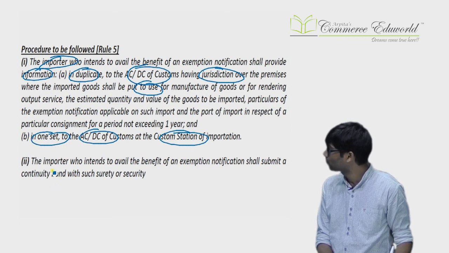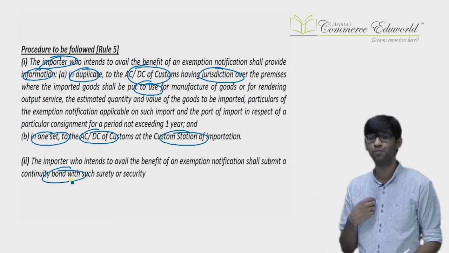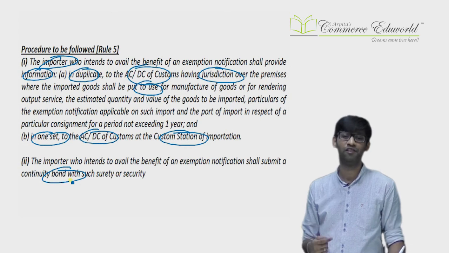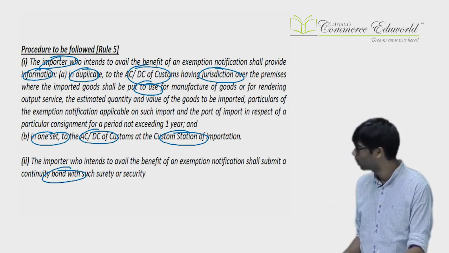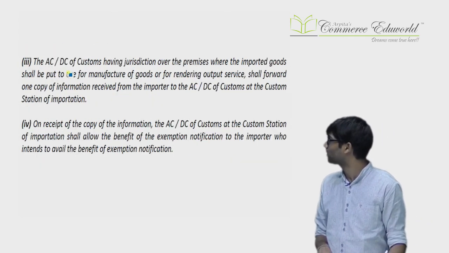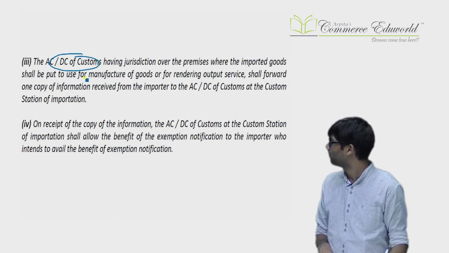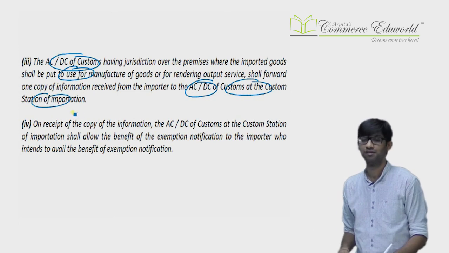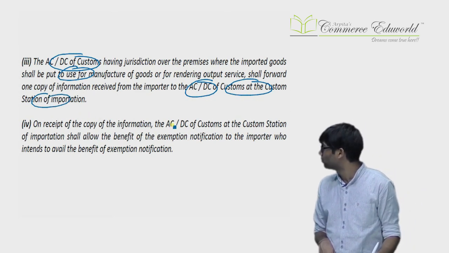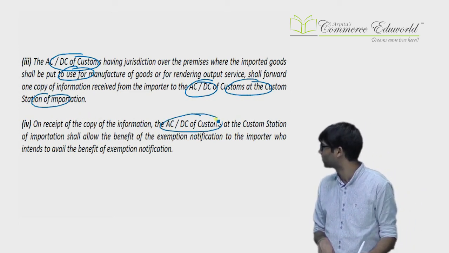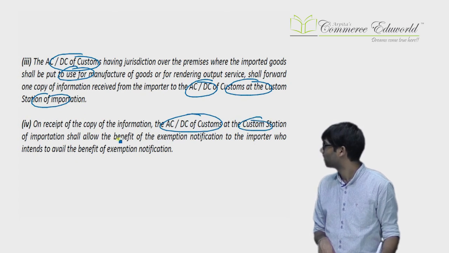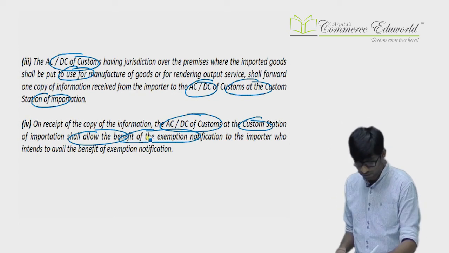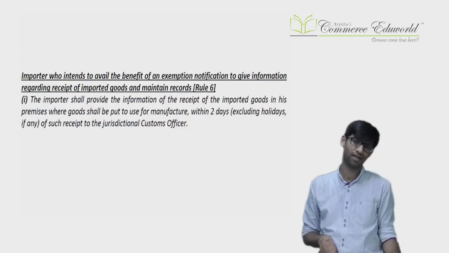Further, the importer will also have to submit a bond because he is importing without duty. He is promising, I am going to use it in a particular way. If he does not use it, then he will have to give a bond also. Then the ACDC of the customs having jurisdiction over the use place will forward 1 copy to the ACDC of the customs station. Then, on receipt of that information, the ACDC at the customs station will allow import of goods under the benefit of exemption notification. So you will be able to import the goods. Okay, that was a procedural aspect.